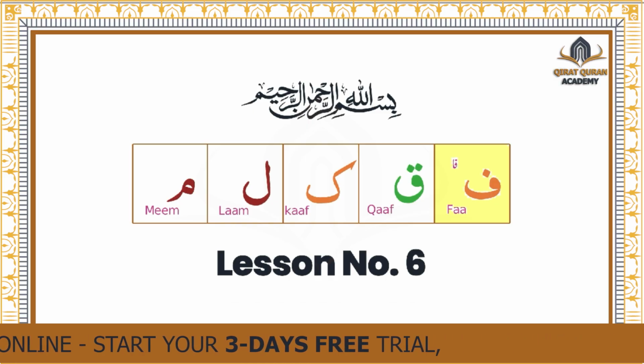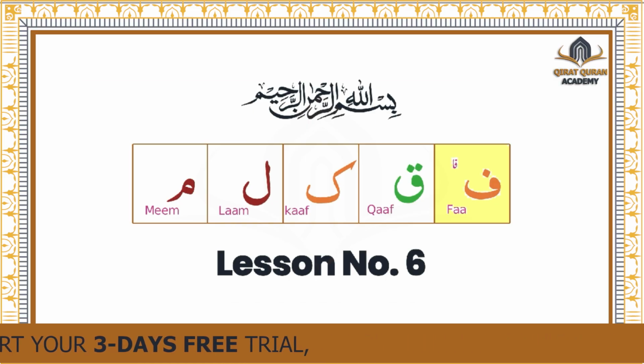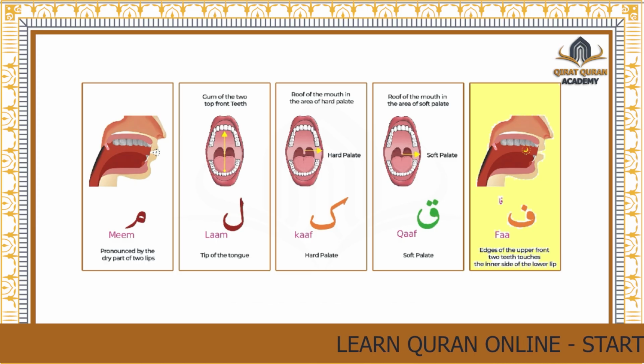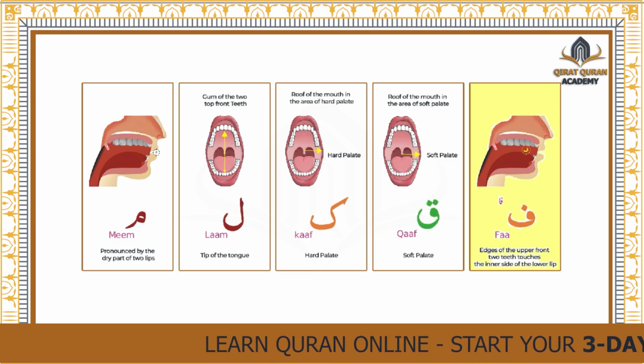Now let me show you the origin of Fa. This is the inner view of the mouth, and this diagram will help you to understand the origin of Fa.